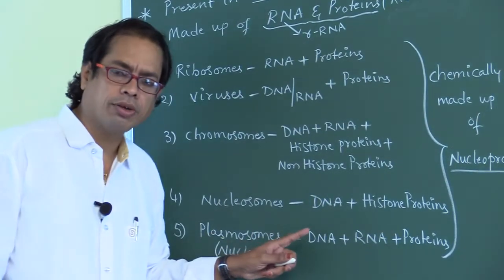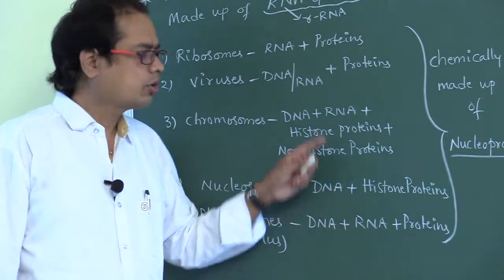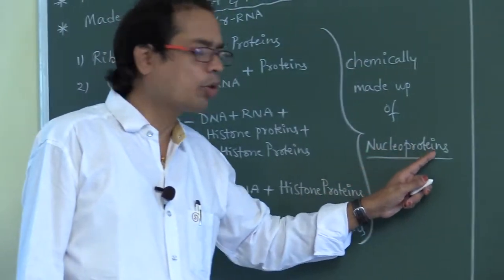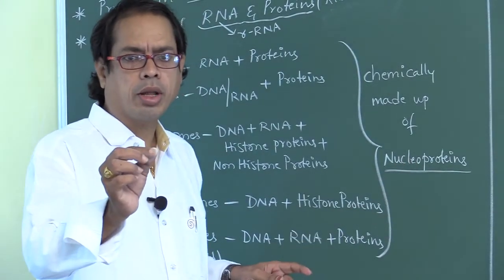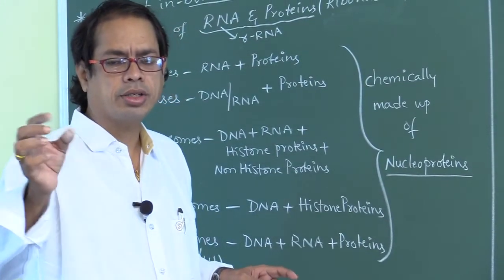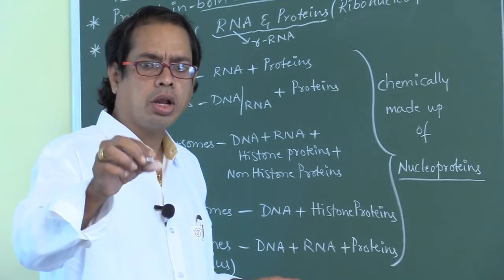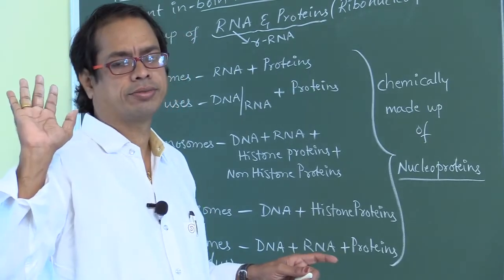These are made up of DNA, RNA and proteins. So all these are chemically made up of nucleoproteins, that is nucleic acid and proteins. Some are made up of DNA and proteins, some of RNA and proteins, some of both DNA and RNA and proteins.